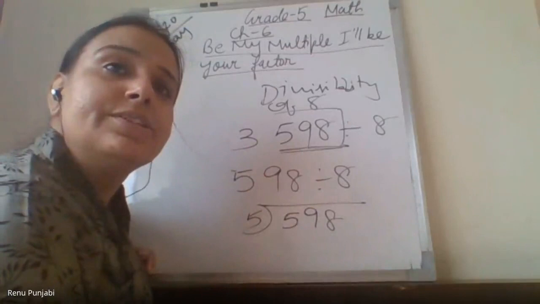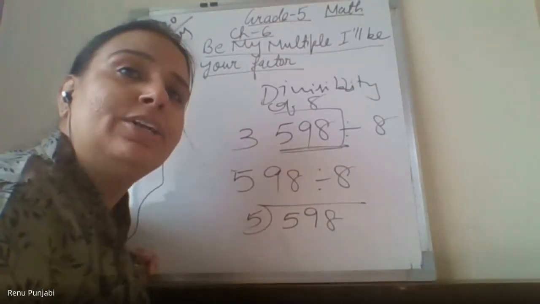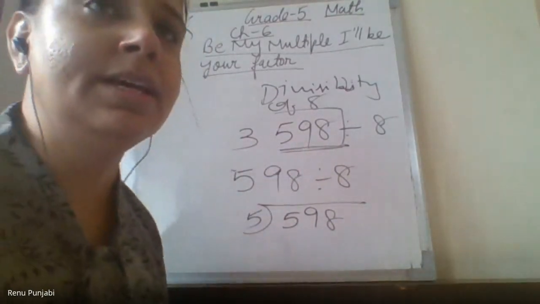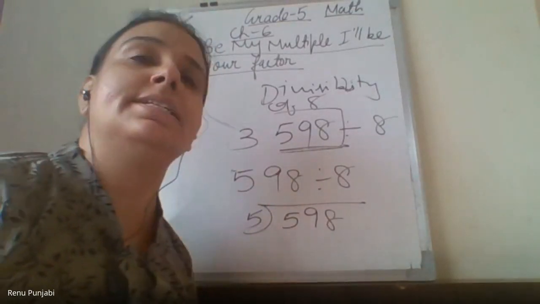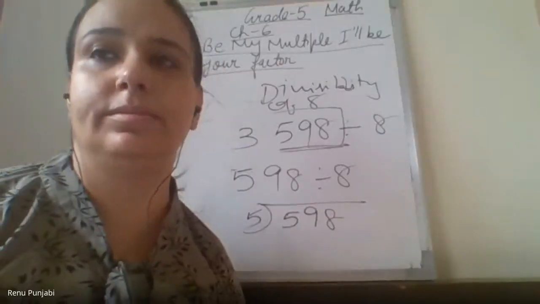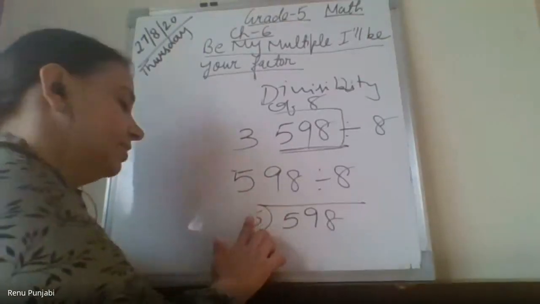Check with the division that it is completely divisible by 8 or not. If any remainder is coming, then it is not divisible. If there is no remainder, then it is divisible. Ma'am, remainder will come. Divided by 8, not 5. Yes, divided by 8. Ma'am, you have written 5. Where is it? Sorry.